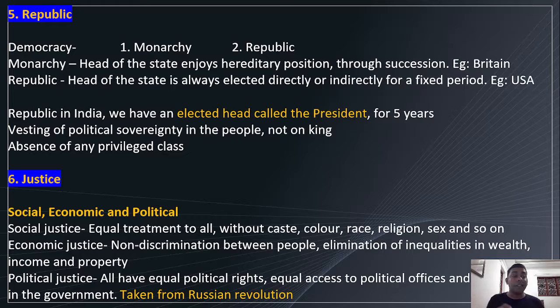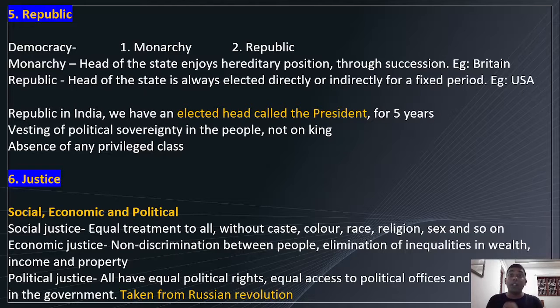Then justice: social, economic, and political. It's taken from the Russian Revolution. So there are three types of justice, that is social justice, economic justice, and political justice. You can easily remember it like JSEP. J for justice, SEP: social, economic, political.